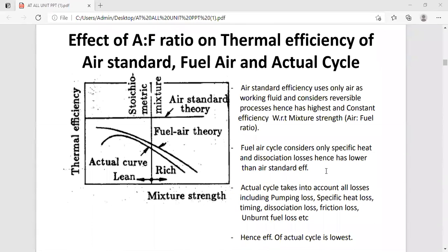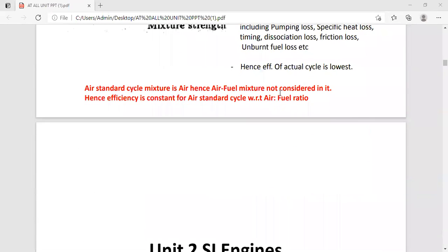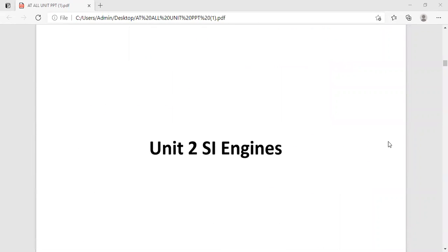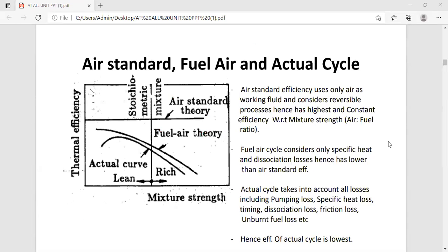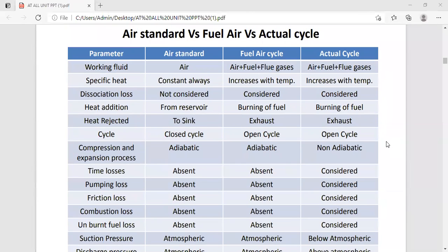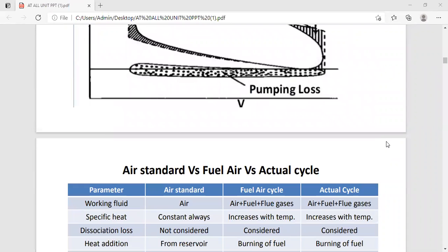Now, the last point we are going to consider is the effect of air-fuel ratio on the thermal efficiency of the air standard cycle. So these points we are going to discuss in the next lecture. We are going to cover this one point in the next lecture, and we are going to start unit number 2. So we are completing the first unit. If you have any difficulty regarding this, you are free to ask me.